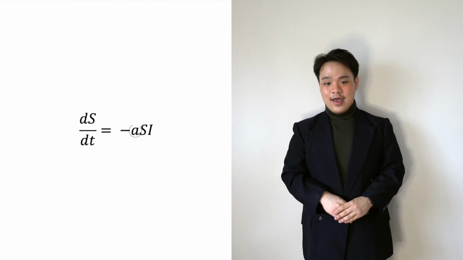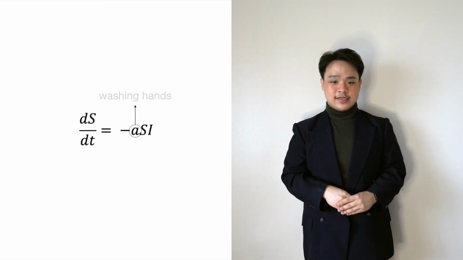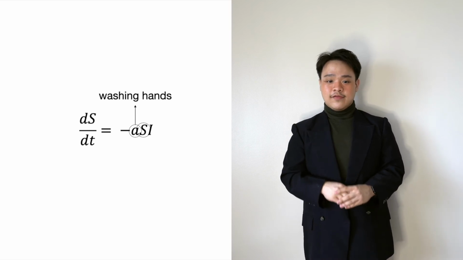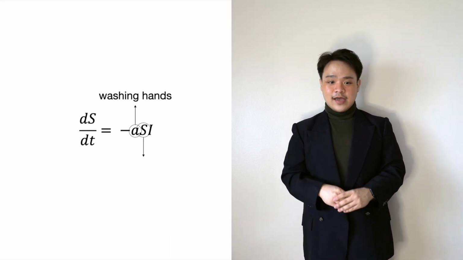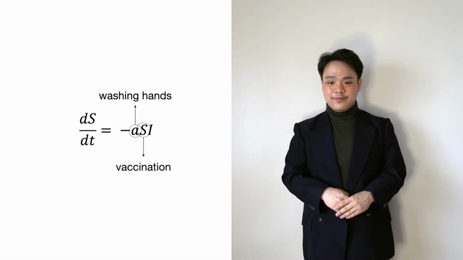This gives us a glimpse of how mathematics can help us understand these diseases and how we can lessen the transmission of the disease through avoiding interactions between the susceptibles and the infected. Moreover, in the equation dS over dt equals negative aSI, the variable a represents methods of how we can lessen the number of people catching the disease, such as washing our hands, while S, or the number of susceptibles, at the onset of the epidemic or pandemic, can be lessened by vaccinating the population, thus rendering them immune rather than susceptible to the disease. These show us ways on how to manage epidemics and pandemics and prevent them from worsening.